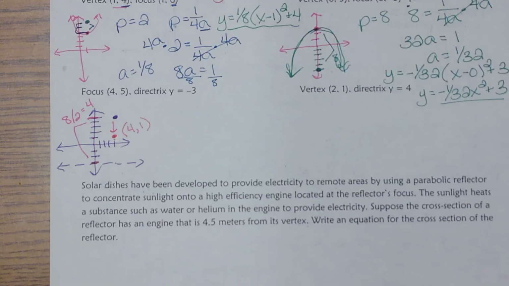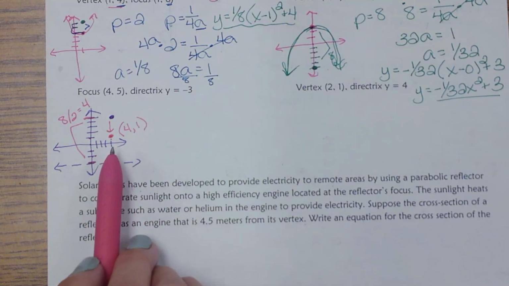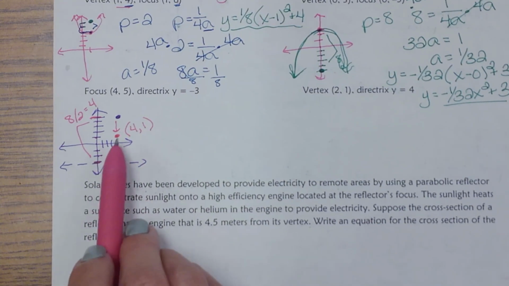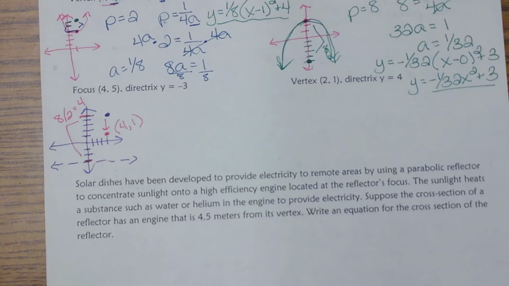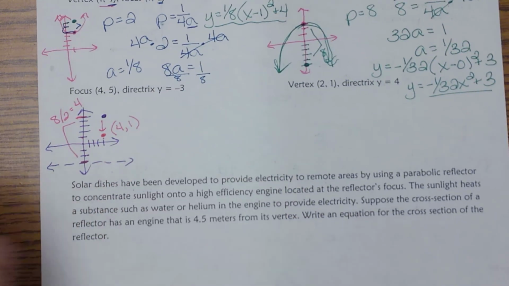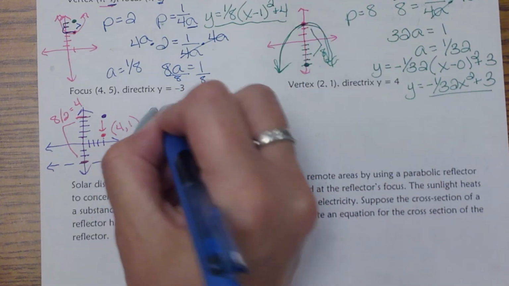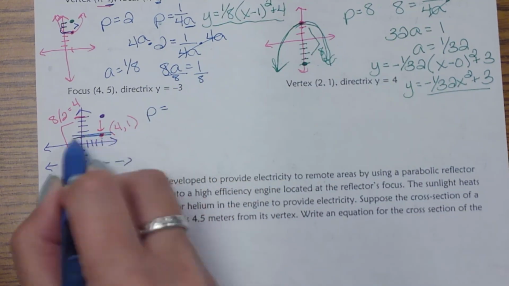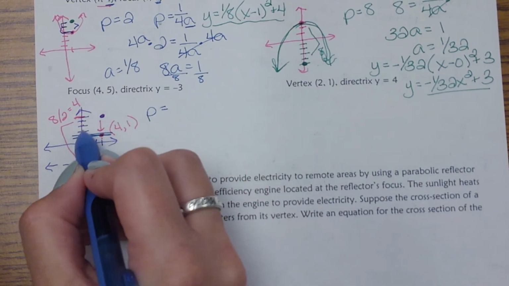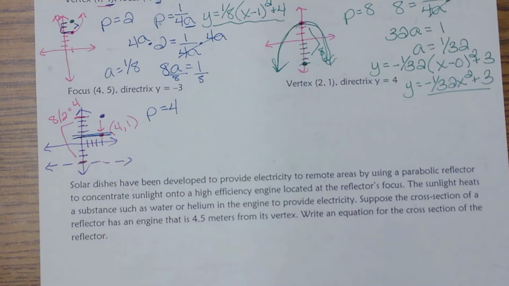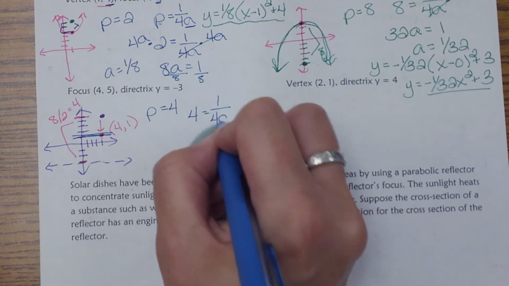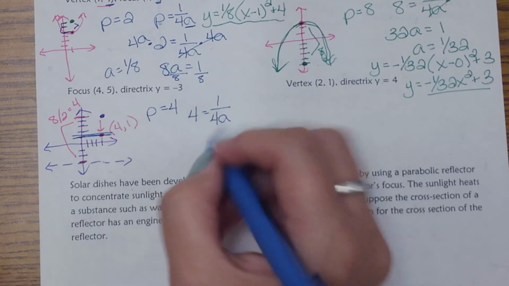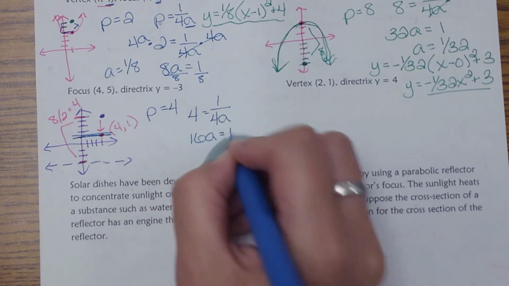So we had to find our vertex. And again, you have to use the information that the vertex is in the middle of the focus and the directrix. So now it becomes the same thing we did over here. We just found our p-value. So if this is my vertex right here, between these, that's 4. So now I can use my formula. So I have 4 equals 1/4a. Multiply by 4 on both sides. So that gives me 16a.